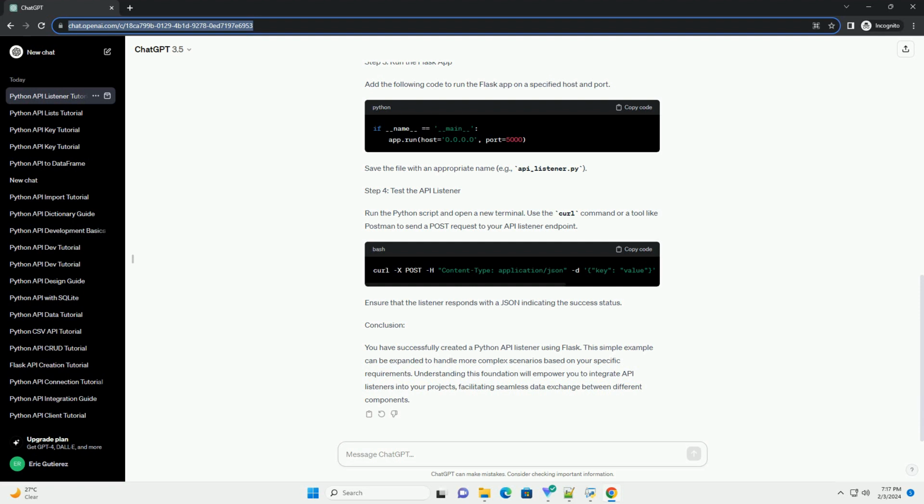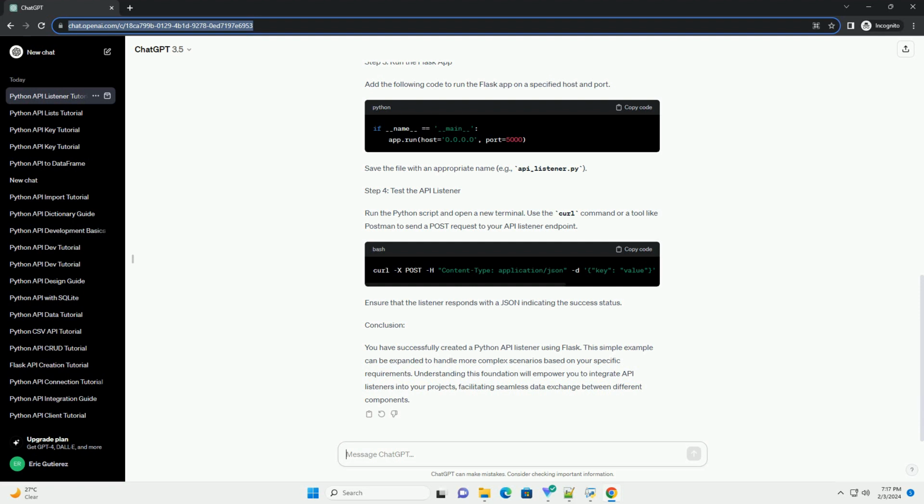Step 2. Set up Flask app. Create a Flask application instance and define a route to handle incoming API requests. Step 3. Run the Flask app. Add the following code to run the Flask app on a specified host and port. Save the file with an appropriate name, for example, API_listener.py.